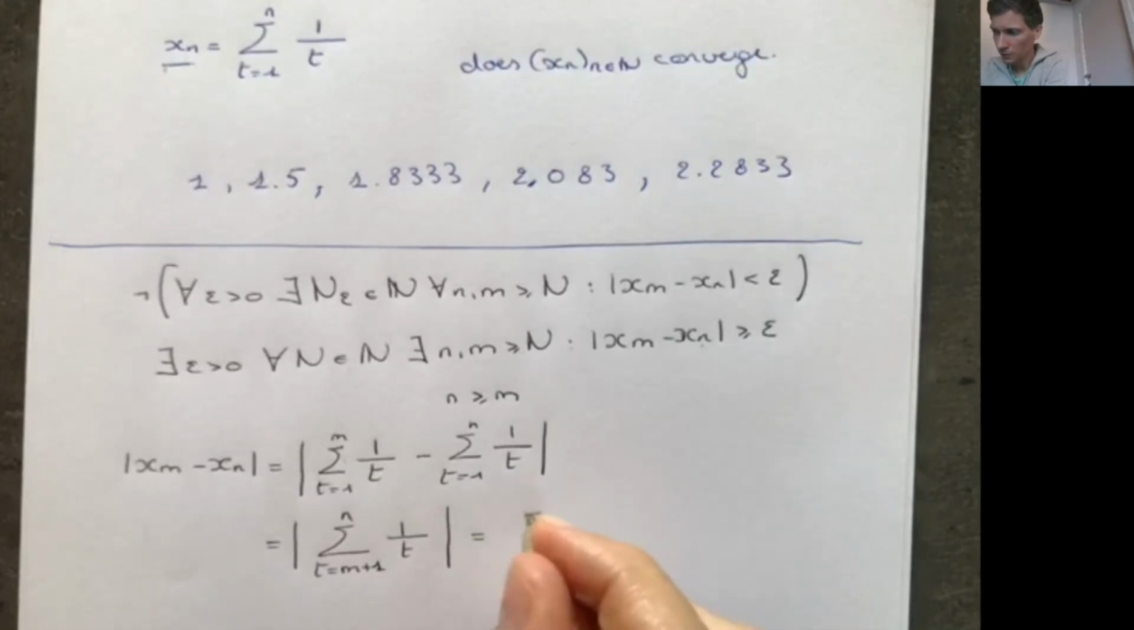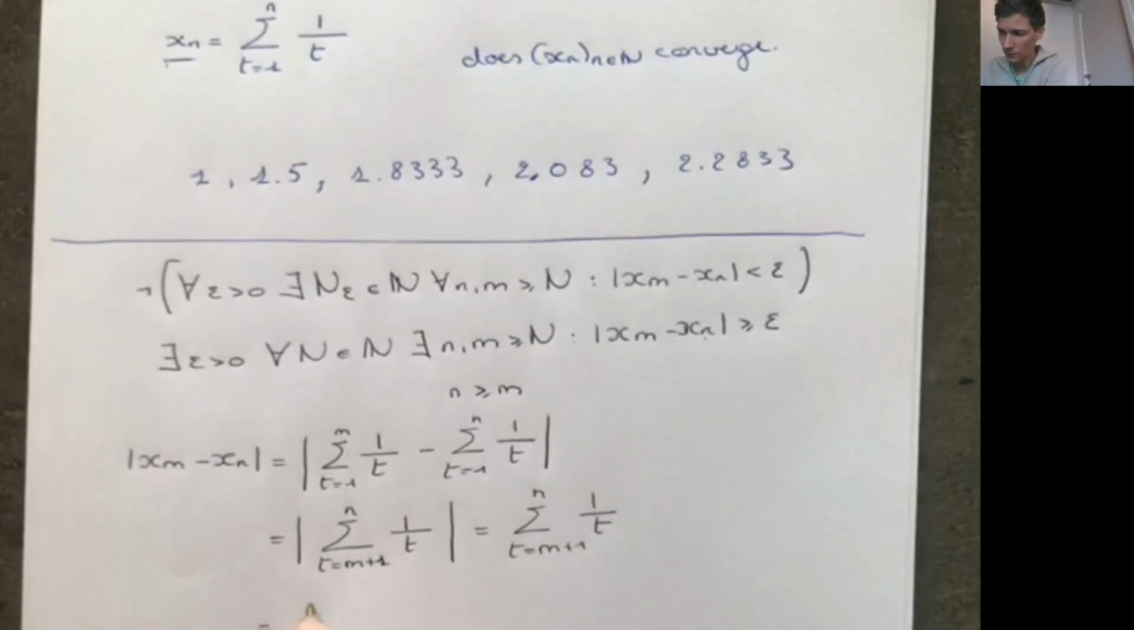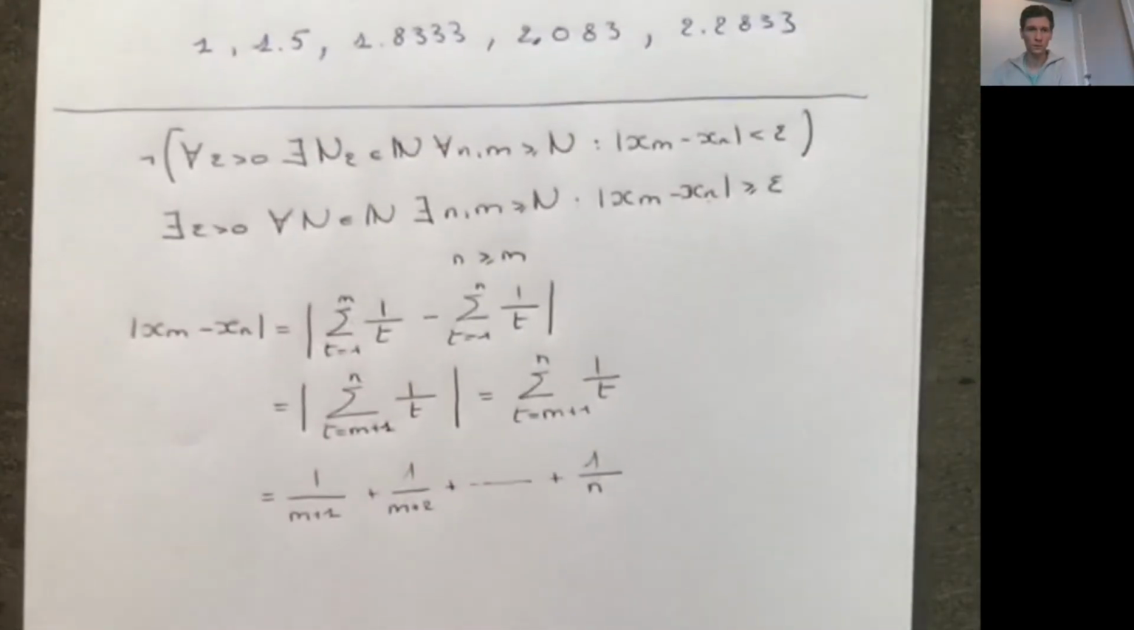We can drop the absolute value because this is the sum of non-negative numbers. So let's write them out. We have 1 over n plus 1, 1 over n plus 2, and so on, plus 1 over n. Okay, so this is the last one.